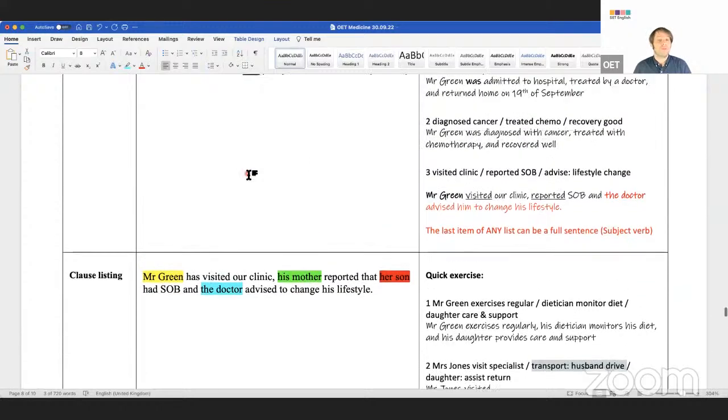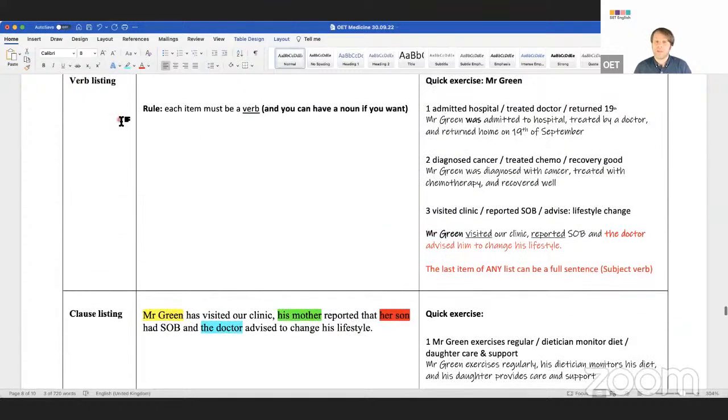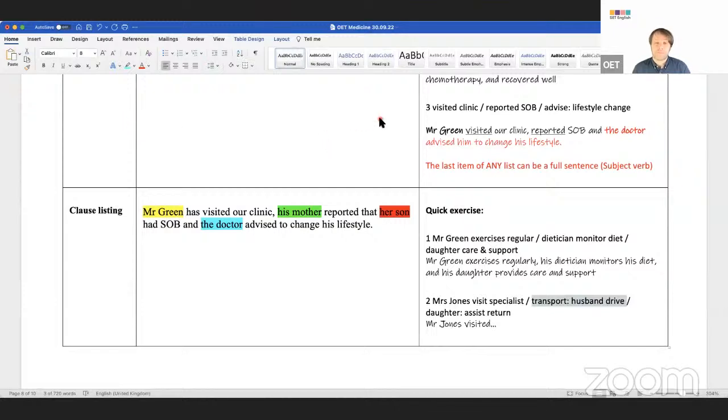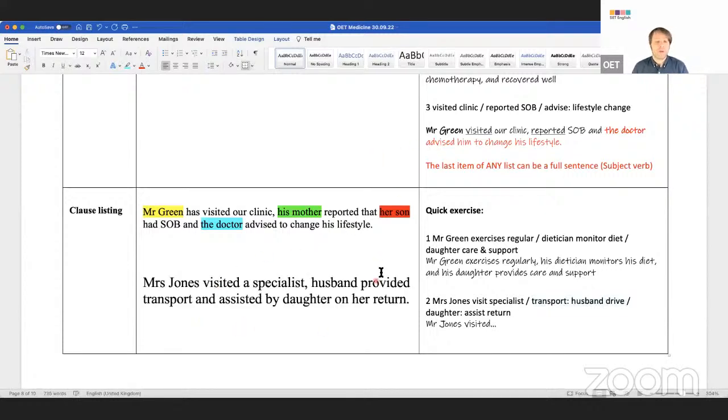You are doing all verb listing, but it is correct. Okay. Excellent. Excellent. Okay, so most of you have got this then. Brilliant. Can anyone tell me what's the error here?